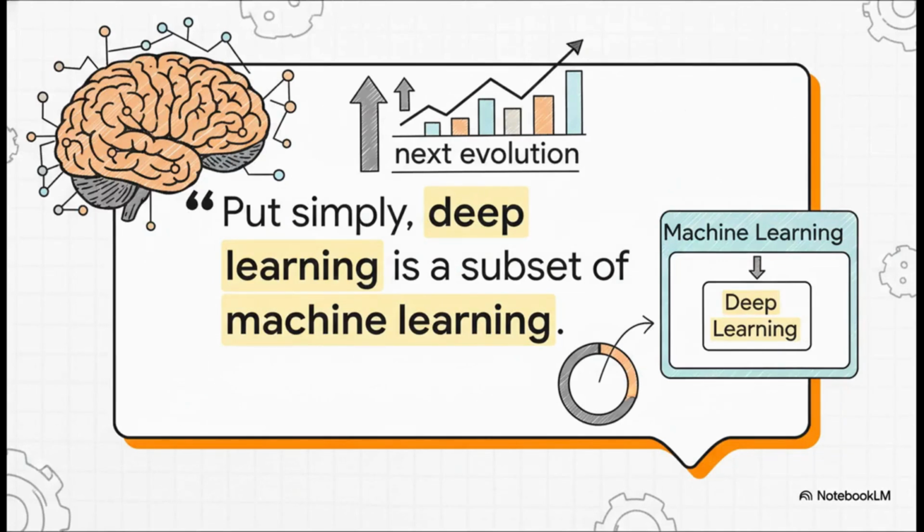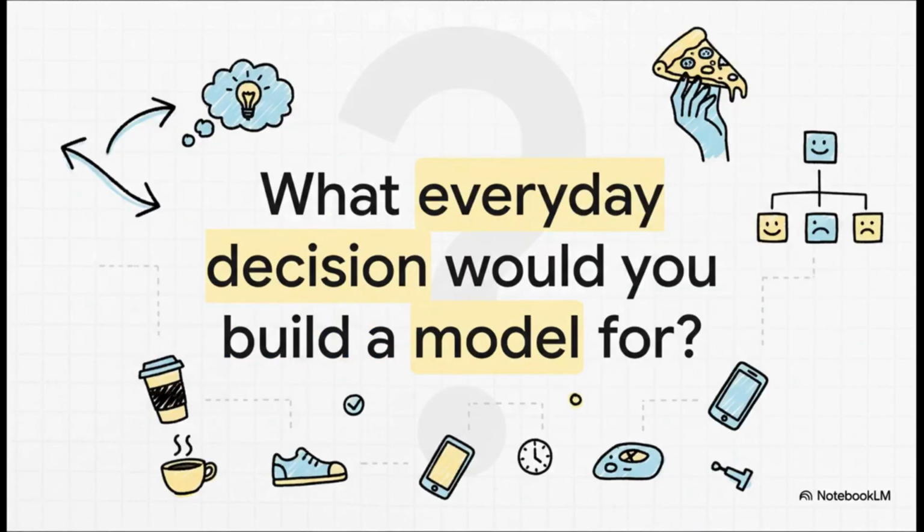It's not about machine learning versus deep learning. They're not competing. It's just like the quote says. Put simply, deep learning is a subset of machine learning. It's just the next step, a more powerful evolution built on the very same ideas. And there you have it, the difference between machine learning and deep learning, all explained with a slice of pizza. It's really the difference between a simple, rule-based calculator and a brilliant, self-teaching detective.